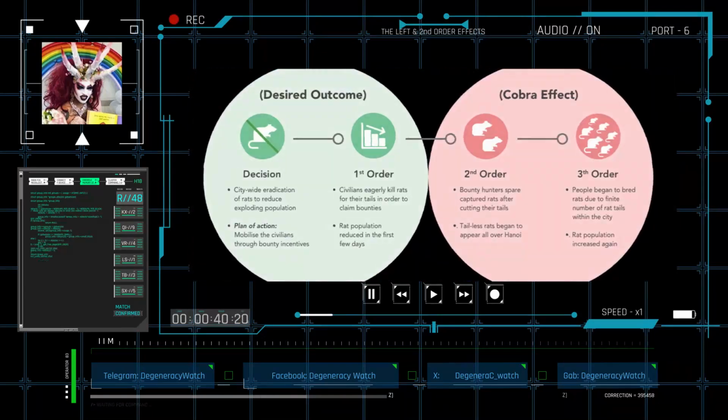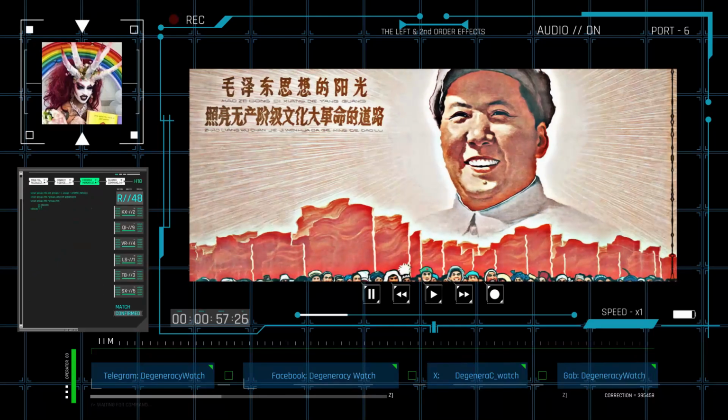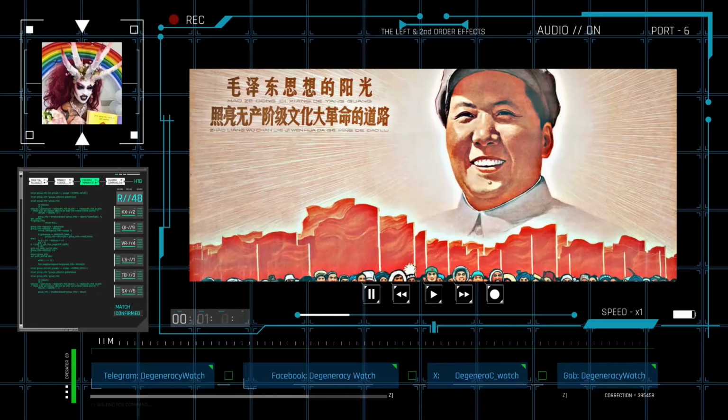The first-order effect is that when something happens, it usually has immediate effects, which are directly because of the action or event taking place. But second-order effects mean that those effects of the initial action might have effects of their own, and those secondary effects might also have their own effects, and so on. Now, to give an example, we can look at the agricultural reforms of Mao Zedong.